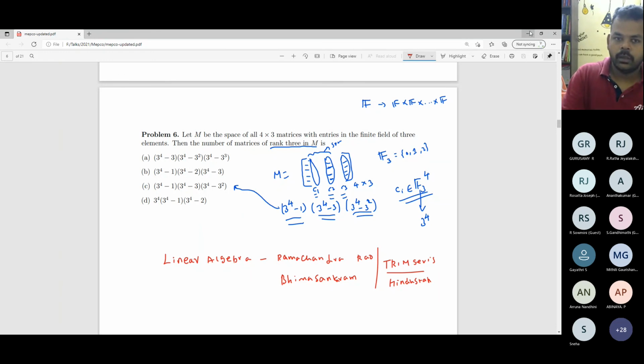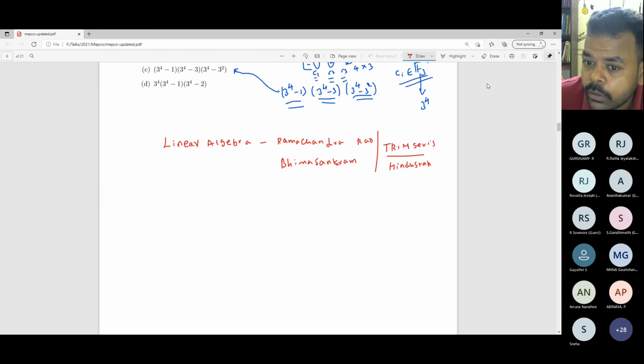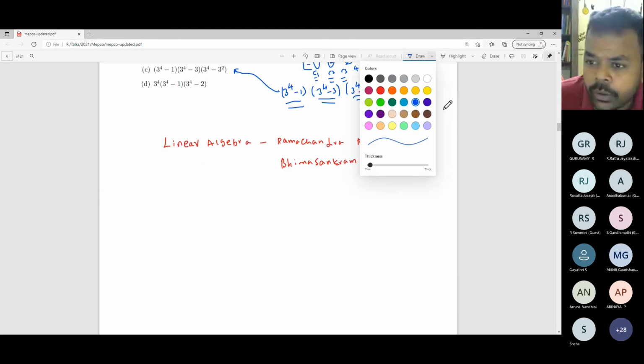Sir, can you tell about this type of linear transformation? Consider the set of all n by n matrices. A is an invertible matrix. Then the linear transformation T from the set of all n by n matrices to n by n matrices is defined by T of B equals AB.